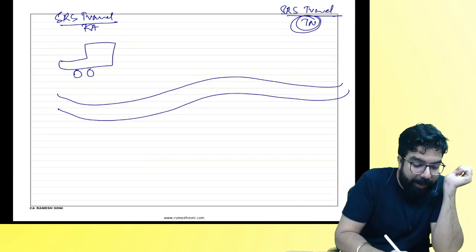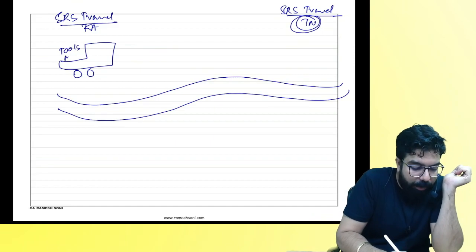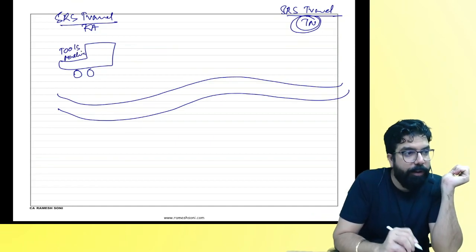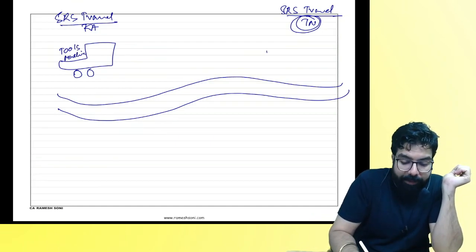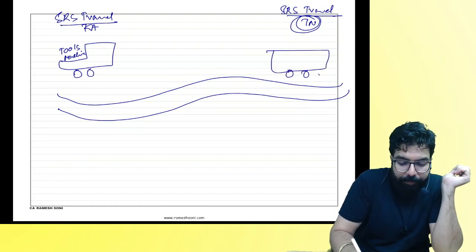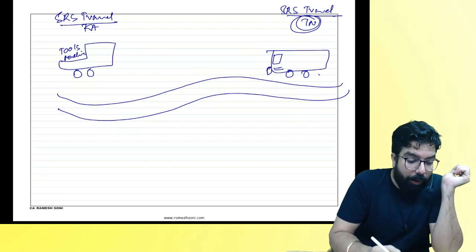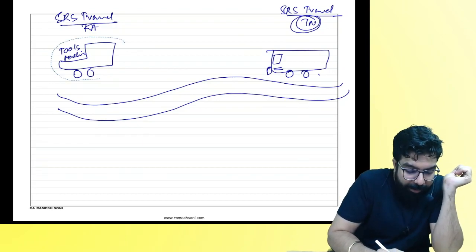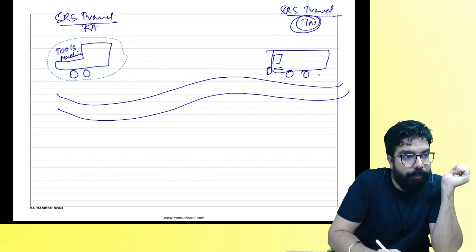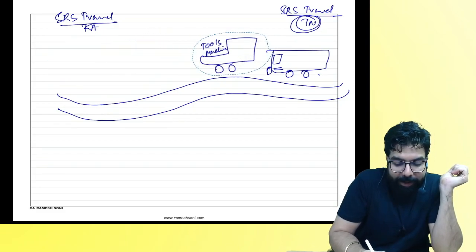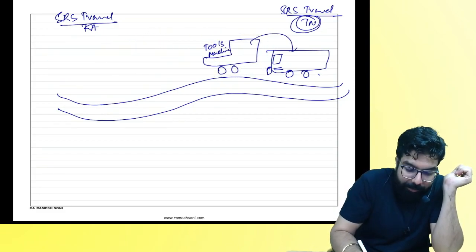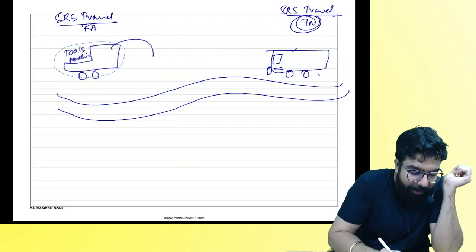Now, this truck will keep all the tools, machines, etc. And you know what they will do? Supposing this is a Tamil Nadu branch bus. The bus was coming, and suddenly the bus has broken down. The bus has fallen sick. Now, what will happen in this scenario? For example, we have a truck which belongs to the Karnataka branch. It went and did the repair, and after doing the repair, the truck came back.